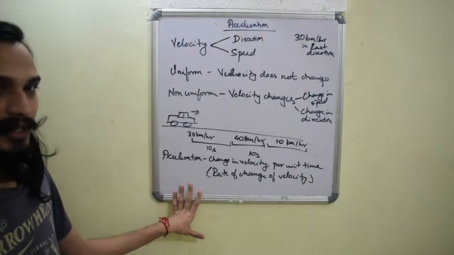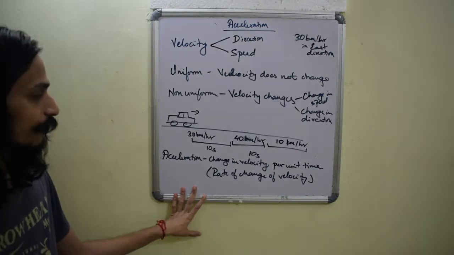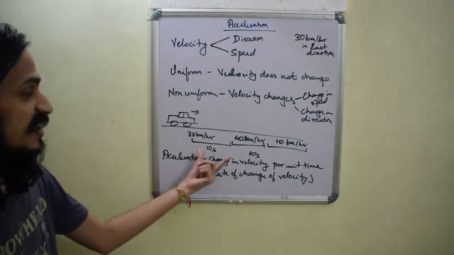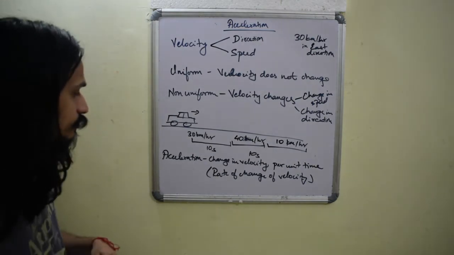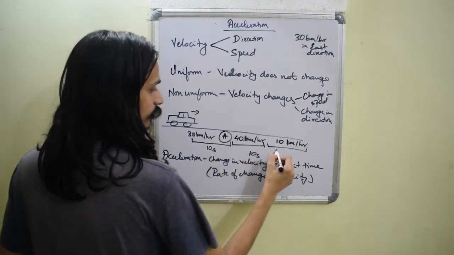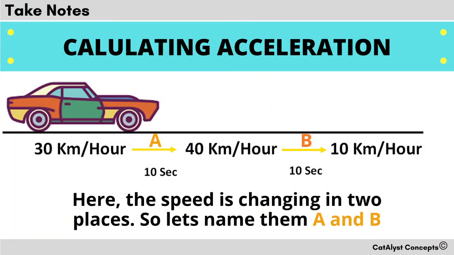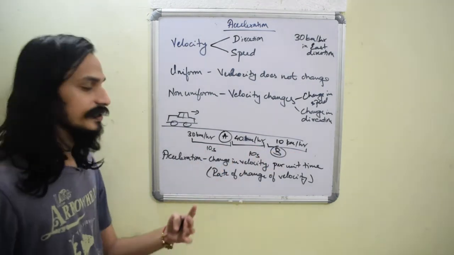So when we say accelerating, how much velocity is changing, and how much time is it taking to do that change? For example, from 30 to 40 in 10 seconds. I mentioned the time here, and also from 40 to 10 in 10 seconds. I'm going to call this A and this B. In A we are increasing our speed, in B we are decreasing our speed.